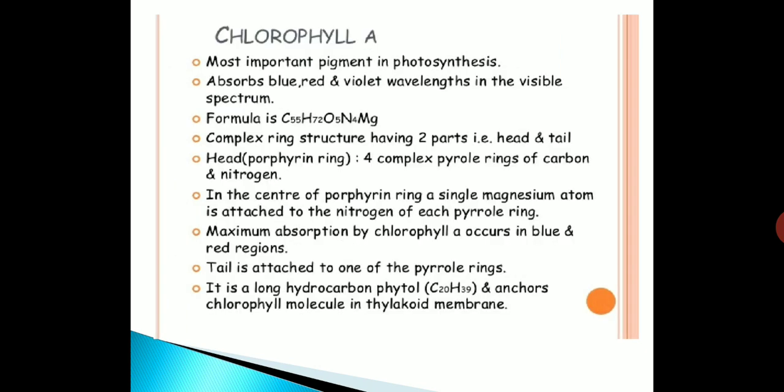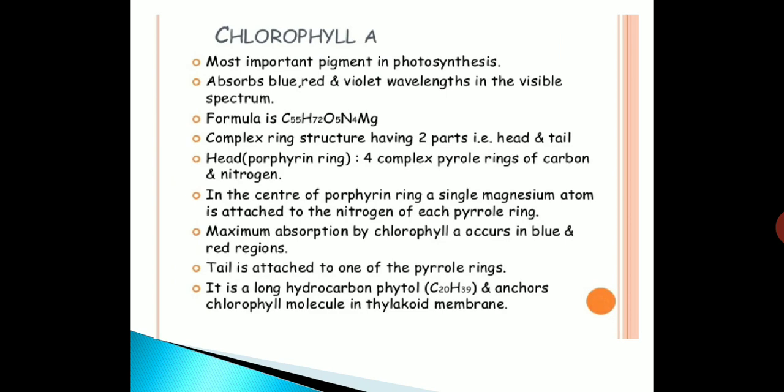First we will discuss chlorophyll A. It is the most important pigment in photosynthesis. It absorbs blue, red and violet wavelengths in the visible spectrum. Its formula is C55H72O5N4Mg. It is a complex ring structure having two parts, that is head and tail.